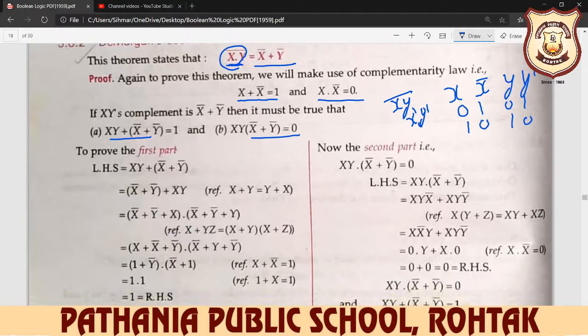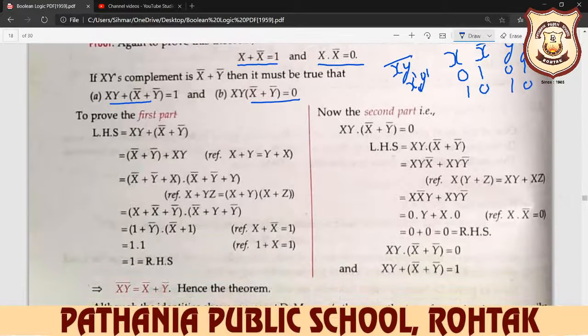So first we solve the first part here algebraically. You can also solve it with a truth table, but if De Morgan law is mentioned, solve it algebraically, so you only solve it algebraically.